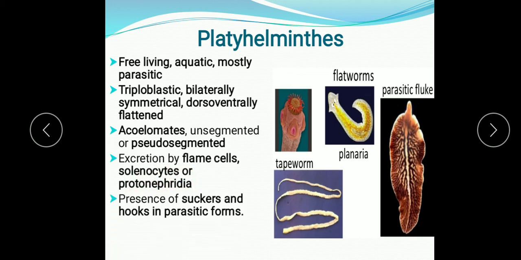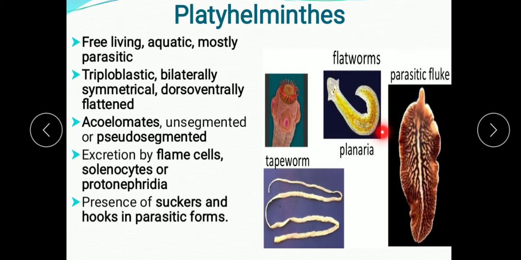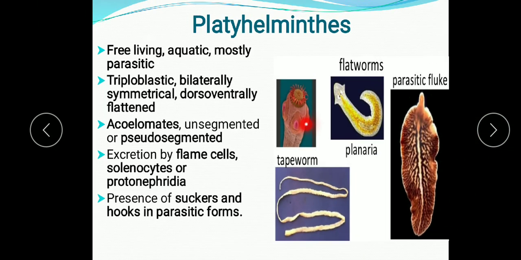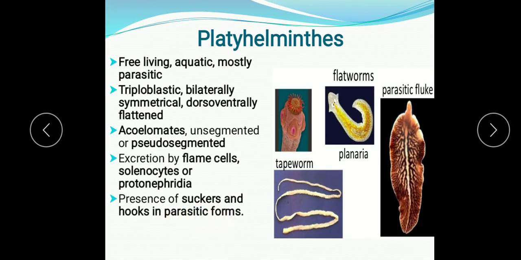They are excretory cells. There is presence of suckers and hooks in the parasitic forms. For example, the tapeworm is a parasite in the human intestine, and it has suckers and hooks in the anterior part in the head region in order to attach itself to the wall of the intestine. Examples are Planaria, Taenia solium and Fasciola hepatica, that is the liver fluke. So these are the examples of Platyhelminthes.